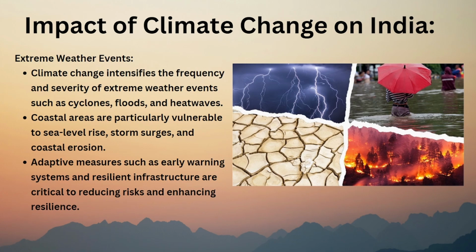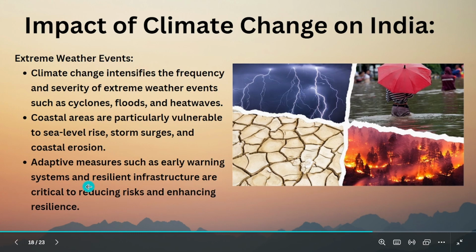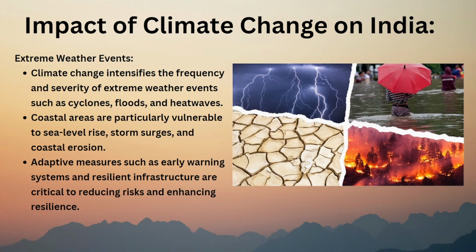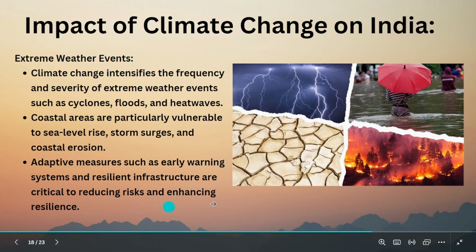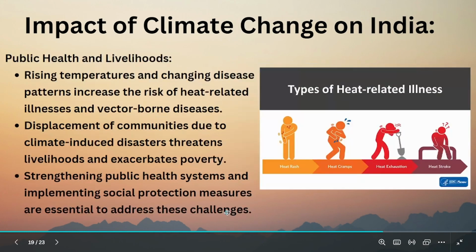Water can give more rainfall. Floods means more rainfall. So sea level rise, storm surges, and coastal erosion. Adaptive measures such as early warning systems and resilient infrastructure. So we should build roads and buildings in such a way that we have the capacity to handle it. Early warning should be given to people so that they will avoid these problems, for reducing risk and enhancing resilience.